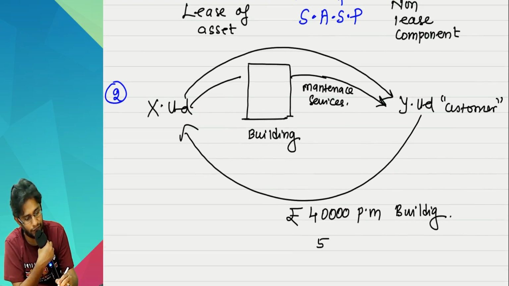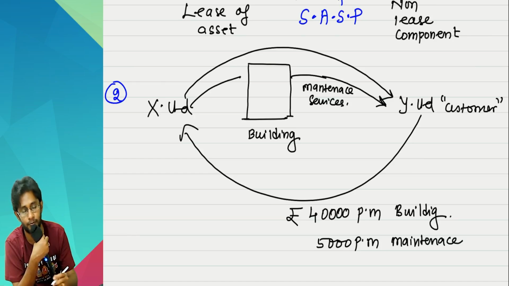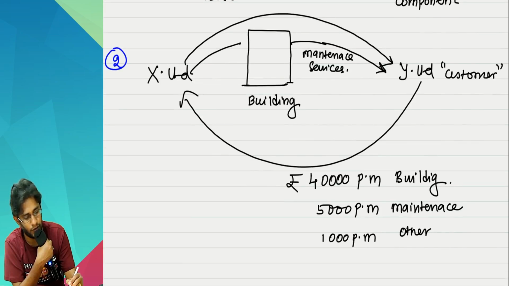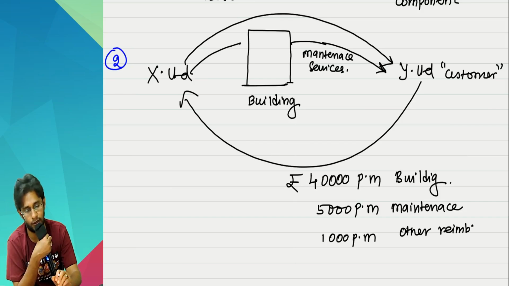He is charging 5,000 rupees per month for maintenance services, and he is also charging 1,000 rupees per month for other reimbursements. Sir, what is other reimbursement?